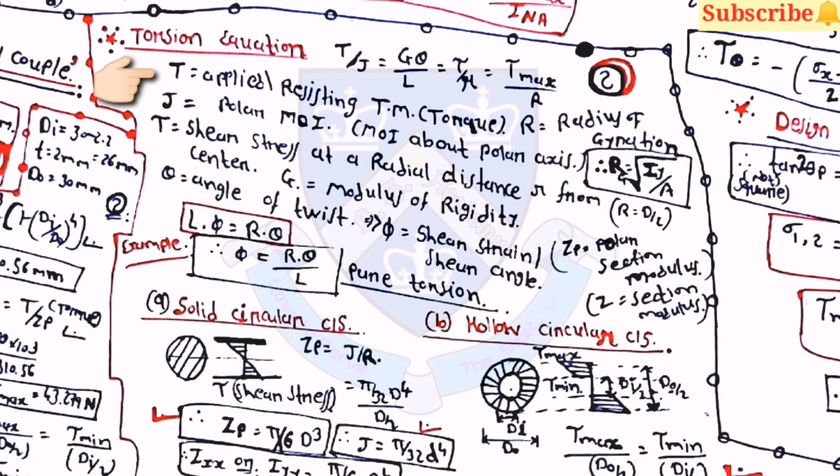Then the torsion equation is T by J is equal to G theta upon L is equal to tau by R, which is equal to tau max upon R. Here T is the applied or resisting turning moment, R is the radius, J is the polar moment of inertia, tau is the shear stress at radial distance r from center, G is the modulus of rigidity, theta is the angle of twist, and phi is the shear strain or shear angle. Then L phi is equal to r into theta. This is also important for pure torsion.